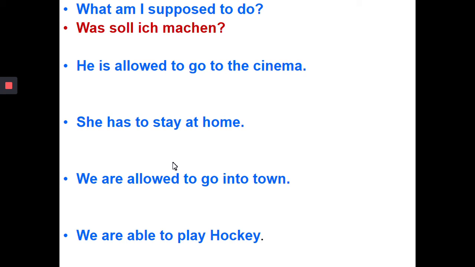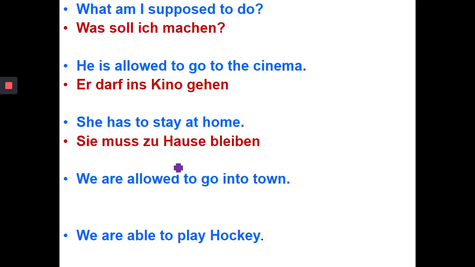He's allowed to go to the cinema, so he is allowed, darf, not ist dürfen, never ever that. Remember present tense in German, 1 form, and in English 3 forms. So he is allowed is darf, then to go to the cinema, ins Kino, and then to go goes at the end, gehen. So er darf ins Kino gehen. She has to stay at home. Sie muss, so has to, must, sie muss zu Hause bleiben.